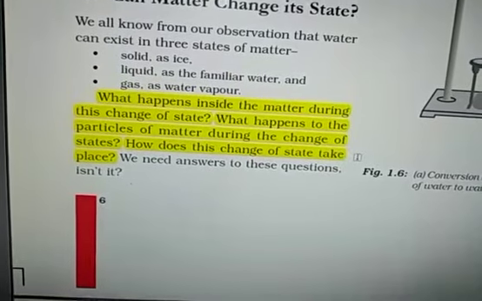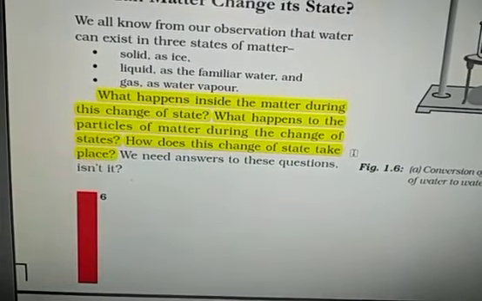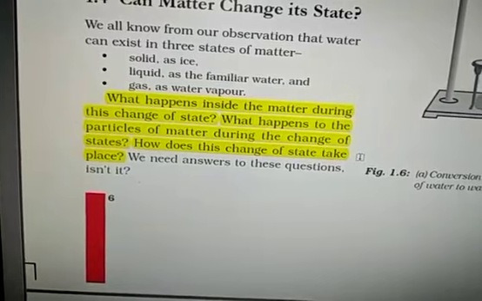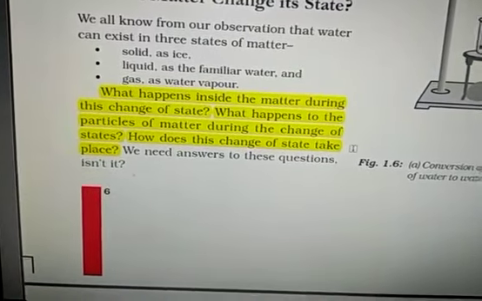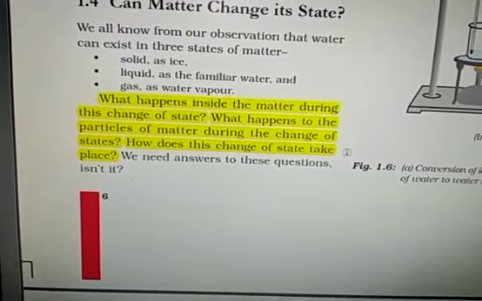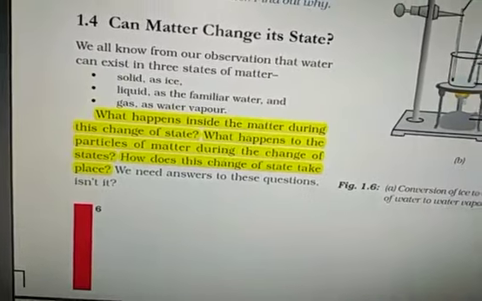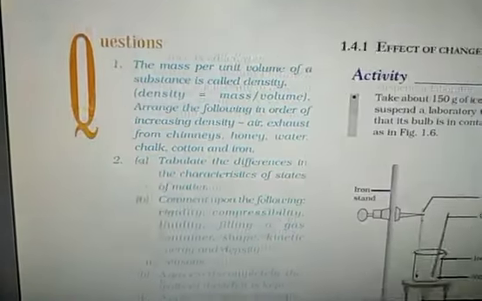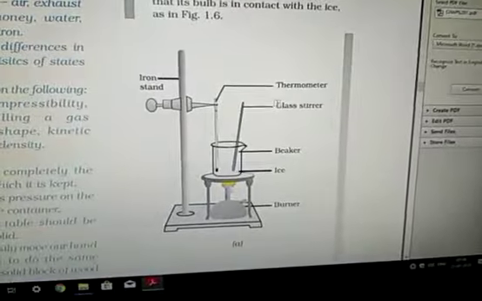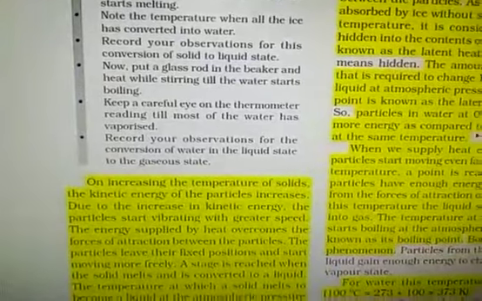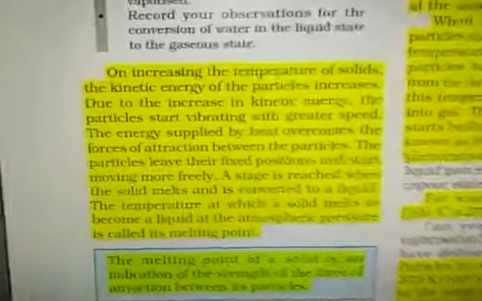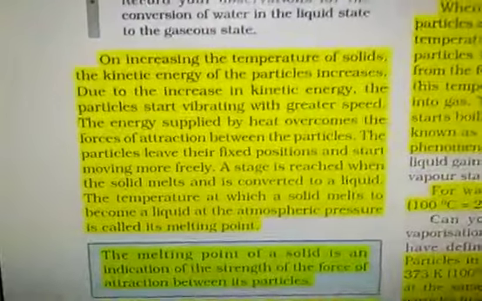Next question. What happens to the particles of matter during the change of state? The kinetic energy of the particles increases. Basically this is the important point. And the force of attraction among the particles decreases. Now next one. These two activities, that is melting of ice and melting and boiling point calculation, both activities were explained to you. Now go through the book carefully.